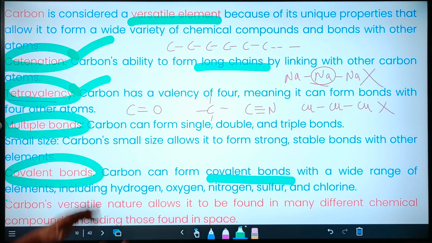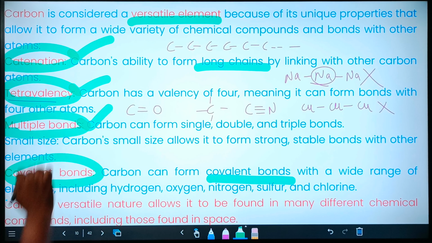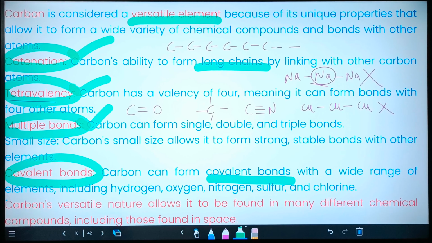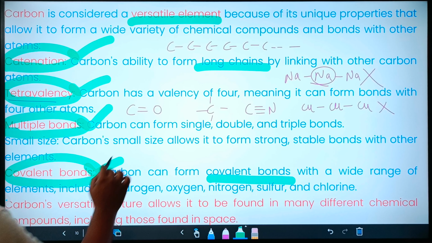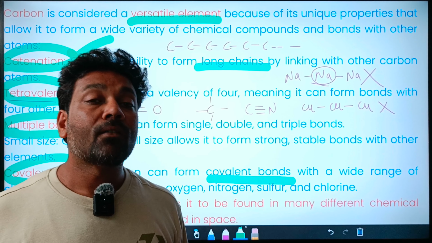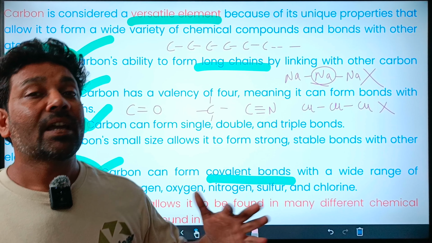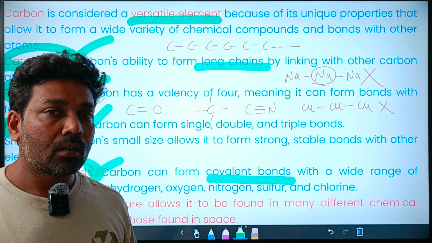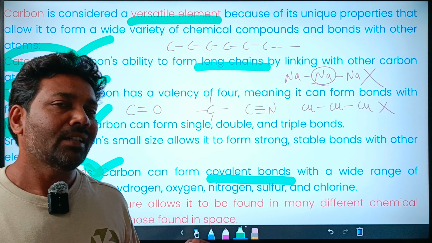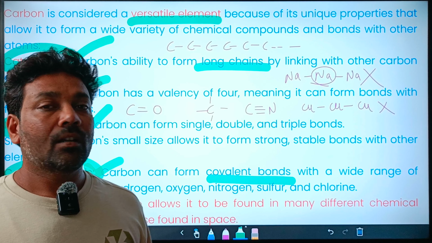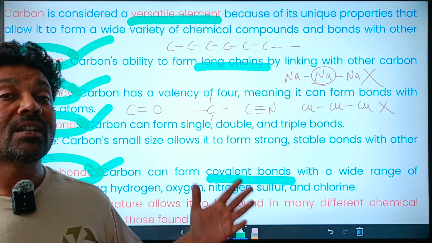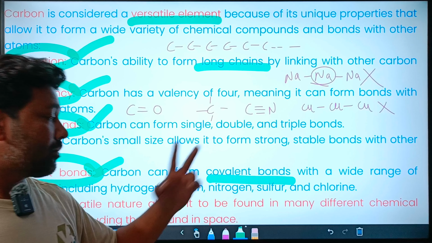Tetravalency, four covalent bonds. Carbon can make multiple bonds: it can form a single bond, a double bond, a triple bond. Then covalent bonds, all the bonds formed by carbon are covalent in nature. That means sharing is the main property of carbon, and that is the reason why carbon can combine with anyone. Like if you share your things with anyone, you would get a large number of friends. And if you are a little selfish and don't share everything, you won't be like carbon. So if you want to be like carbon, combining with everyone, having friends everywhere, you must learn to share covalent bonds.